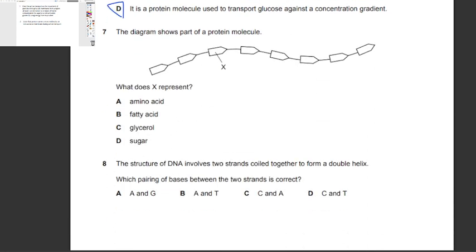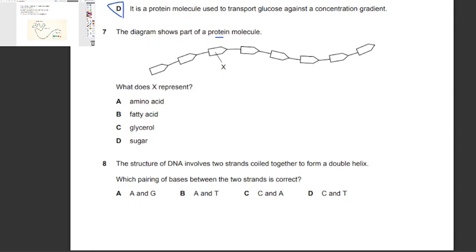Question 7. The diagram shows part of a protein molecule. What does X represent? Since this is a protein molecule, of course we need to see the building blocks of a protein molecule.